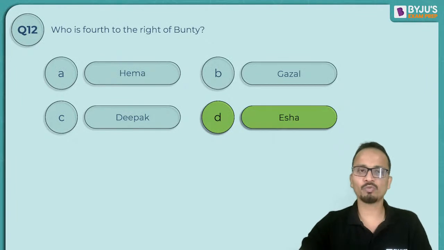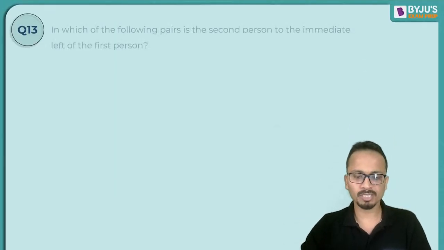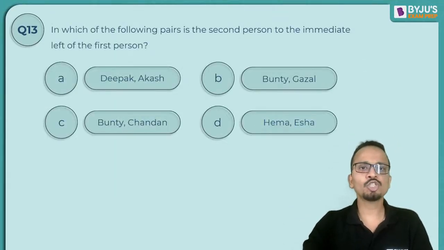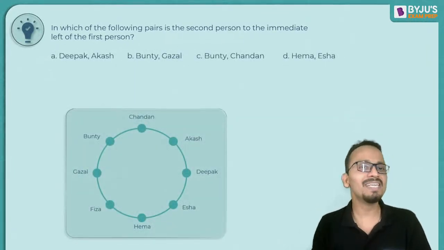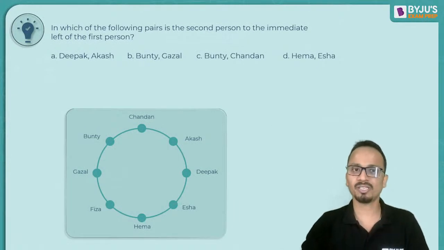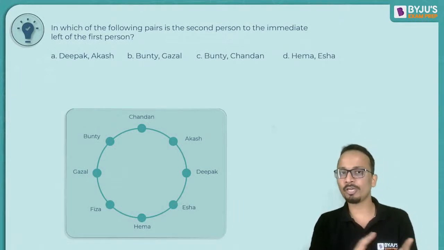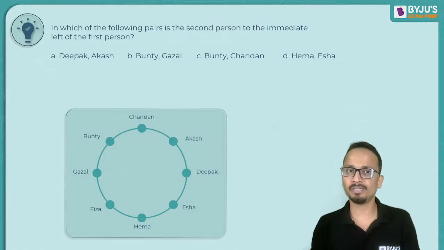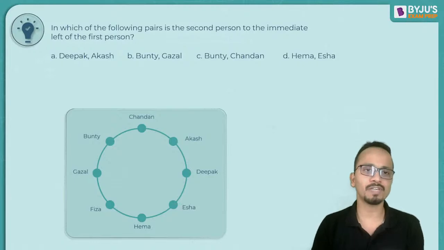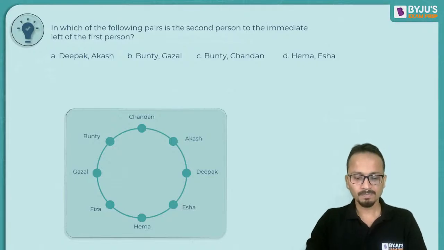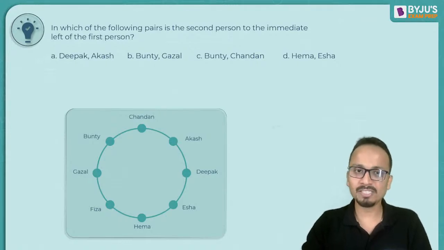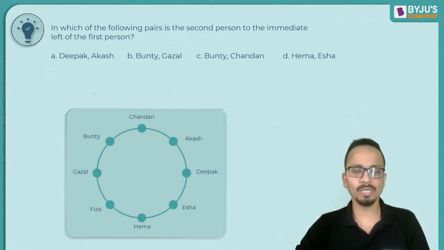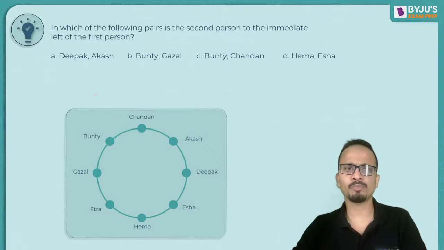So that was question number 12. Quickly moving on to question number 13. In which of the following pairs is the second person to the immediate left of the first person? Careful. Now you can commit mistakes in this one, so please be extra careful. So let's start dealing with each and every option one by one.